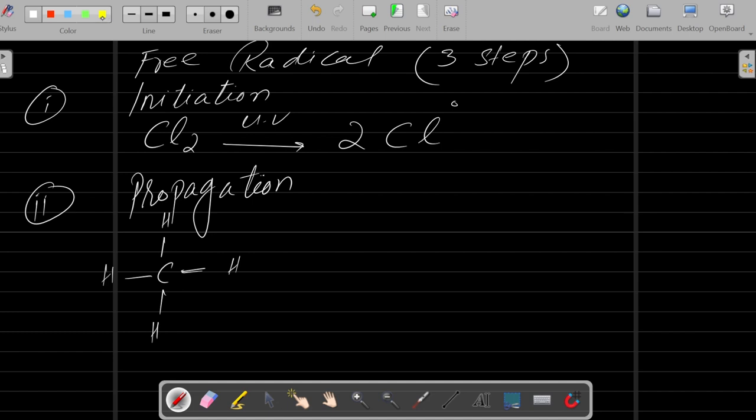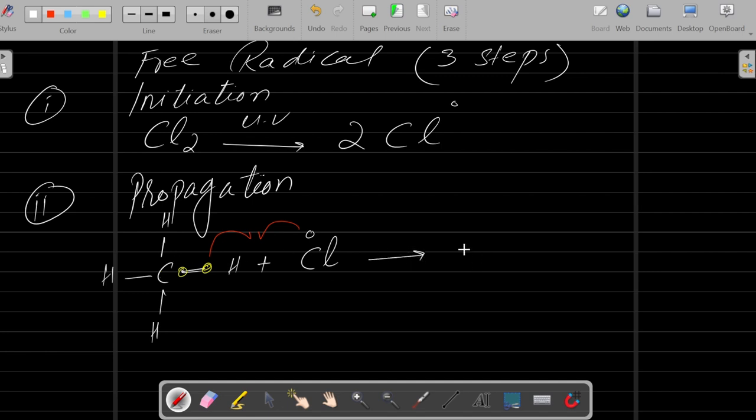Here we have the electron of this hydrogen and the electron of this carbon. Next you react this with a radical, which has an unpaired electron. What will happen? This radical electron combines with the electron of this hydrogen. They combine together and it becomes HCl.